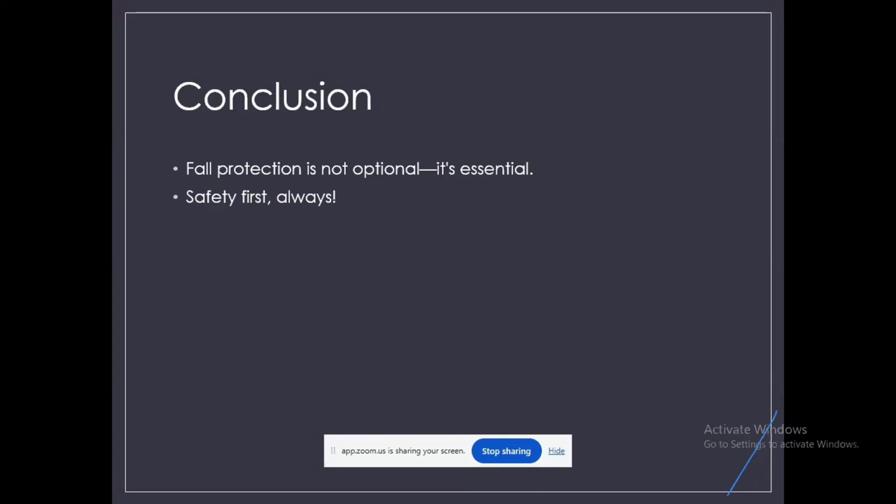So what is today's session's key takeaway? Plan before work begins, follow during the work, then maintain at all times. So safety first always, because every life matters here. Okay. If there are any queries from your side or any discussions, please.